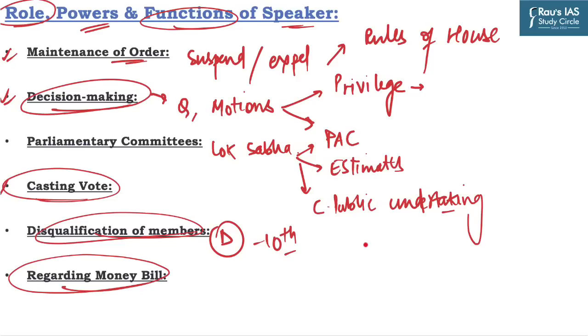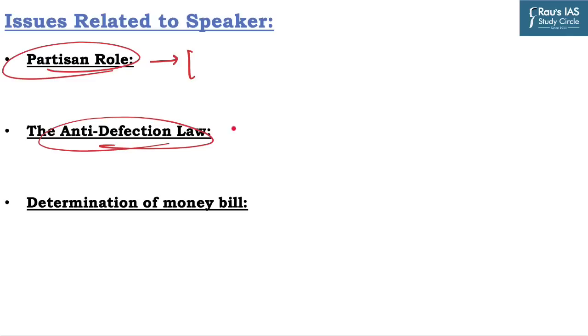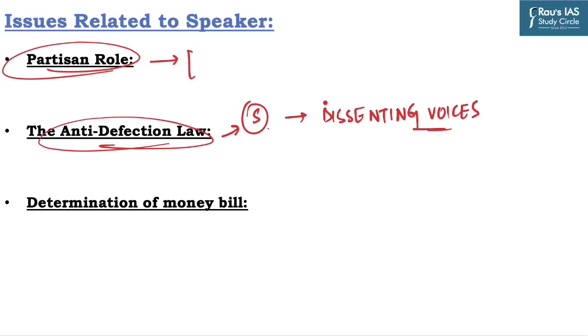Now due to these powers, certain challenges also emerge, and a few of them are: the first one is the partisan role played by the Speaker, as there is no convention in the Indian Constitution that the Speaker should relinquish their party membership after getting elected to the office of Speaker. So they remain a member of their political parties, and they are often perceived as being partisan. Further, the anti-defection law, as this law assigns the responsibility of deciding whether a member should be disqualified or not to the Speaker. And this discretionary power can be exploited by the ruling party to eliminate dissenting voices.